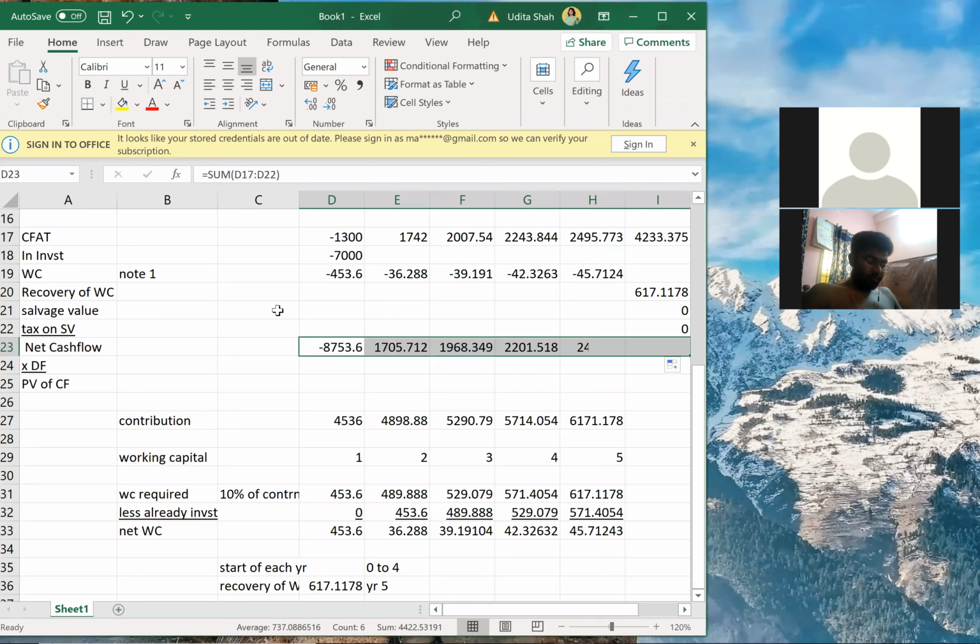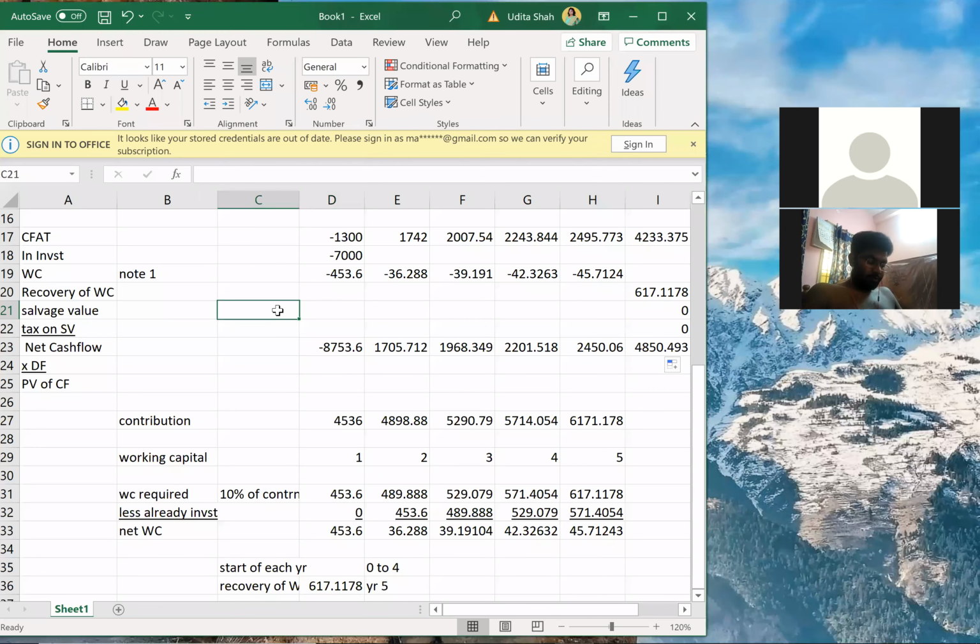Okay, now it is correct. This will be my net cash flows before discounting, right?